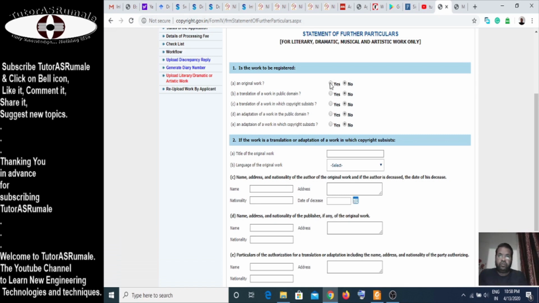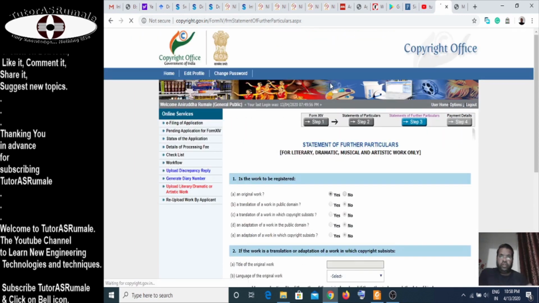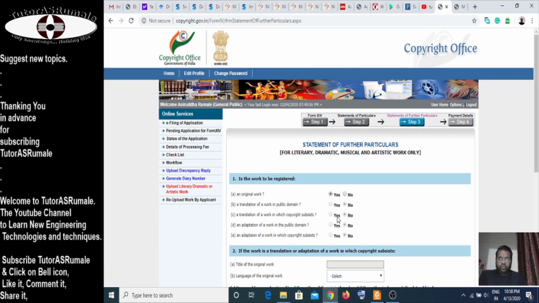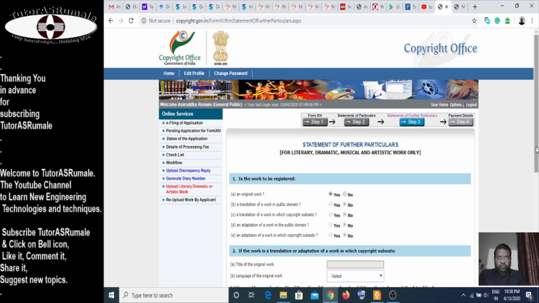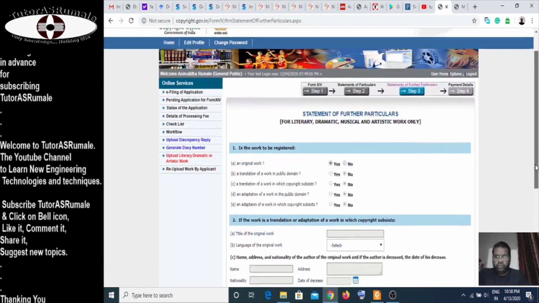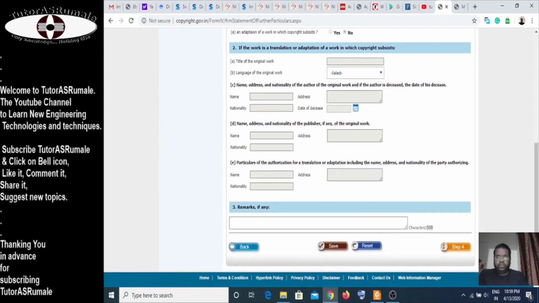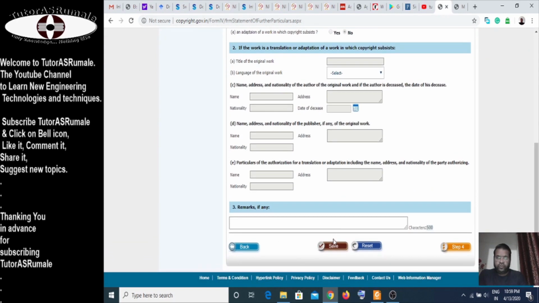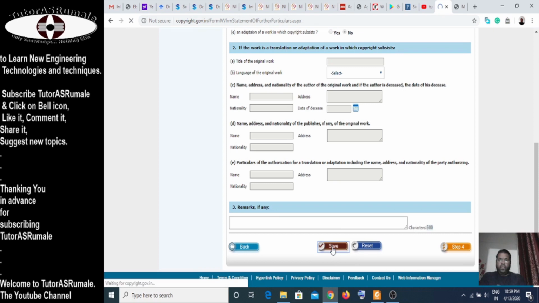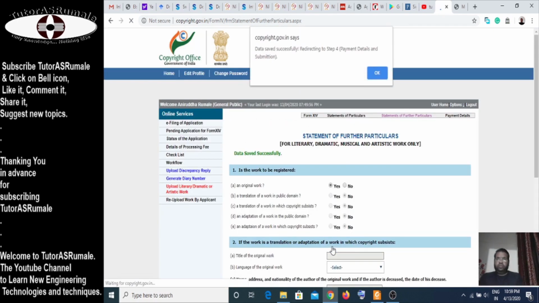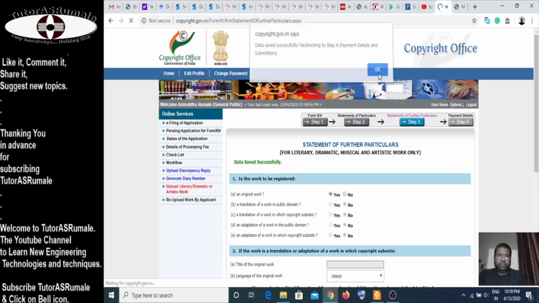As soon as you say the work is original, the rest will become automatically disabled. It's not a translation, and there are no remarks we need to fill, so I'm saying save. So the data is saved successfully.